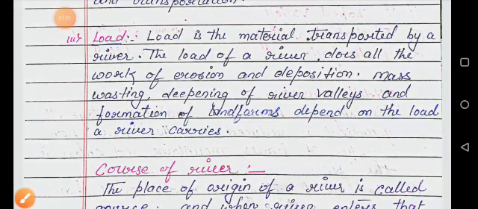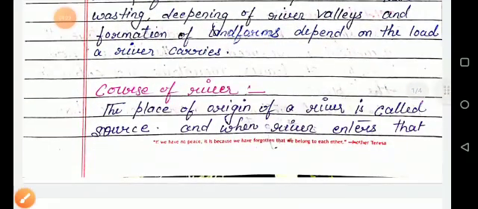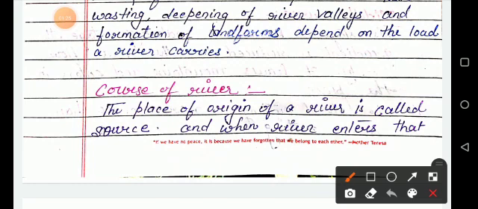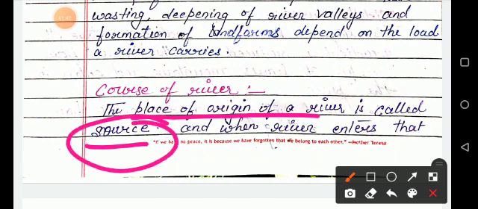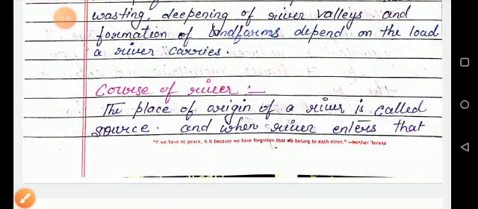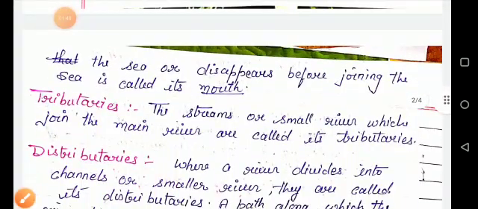So now what are the courses of rivers? Before learning the courses of a river, you just have to know what is the source and what is the mouth of the river. The place of origin of a river is called the source, and when a river enters the sea or disappears, that place is known as the mouth.